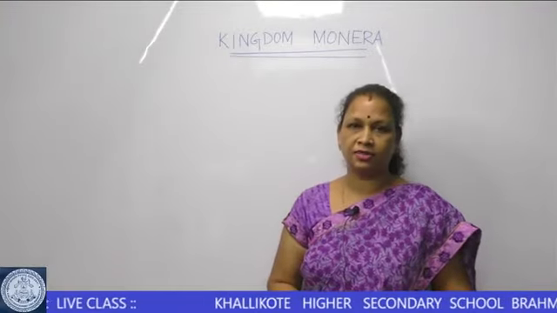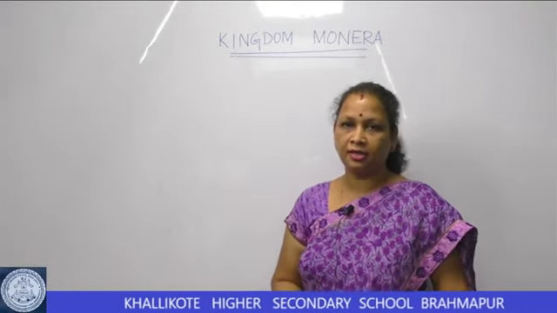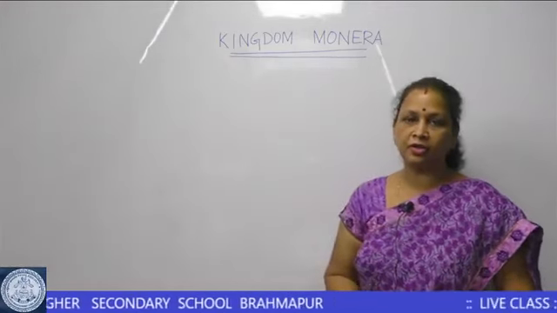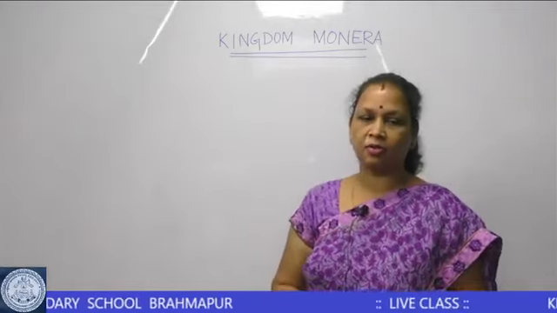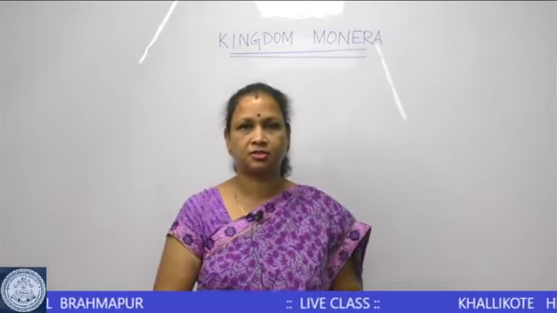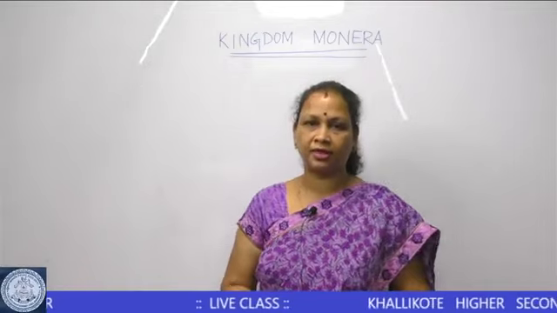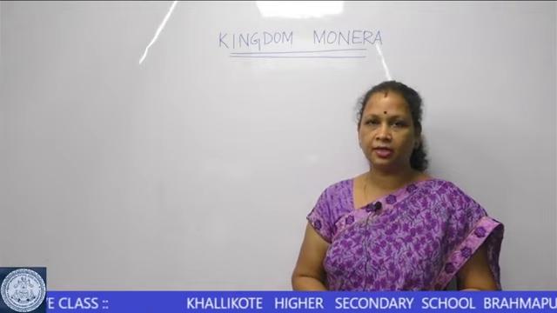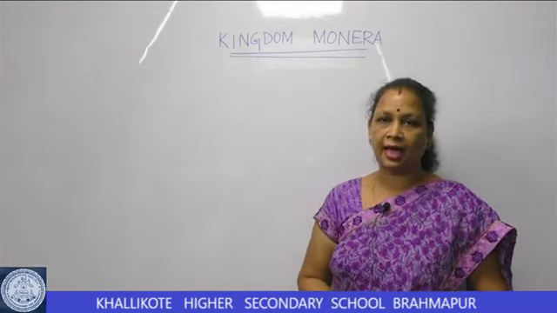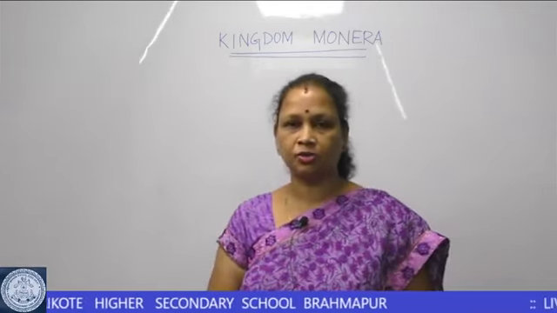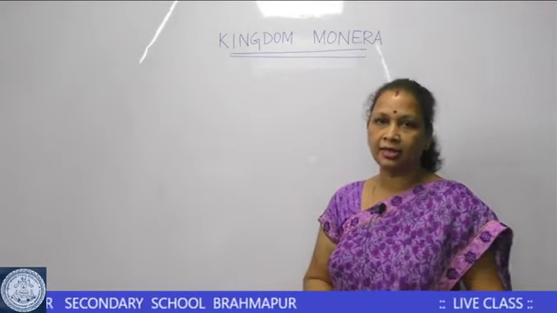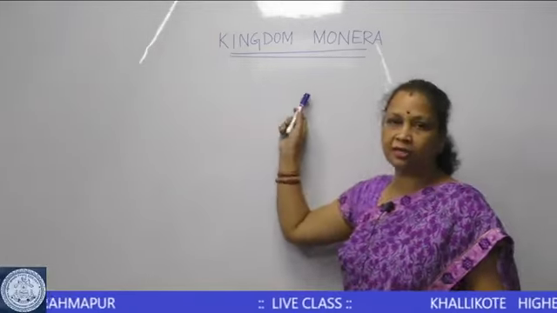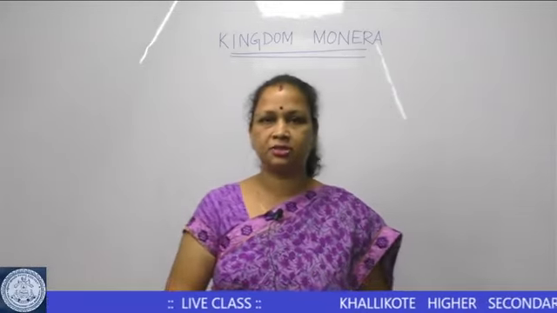The topic of discussion for today is the features of kingdom Monera and its classification. In the last class we had discussed the five kingdom classification system, and the five kingdoms were kingdom Monera, kingdom Protista, the fungi, plantae and animalia, as proposed by R.H. Whittaker in 1969.